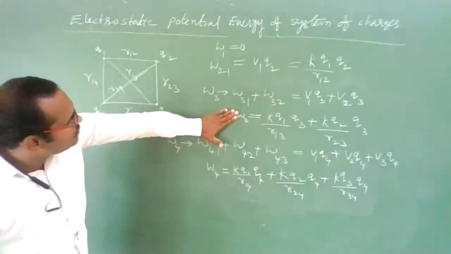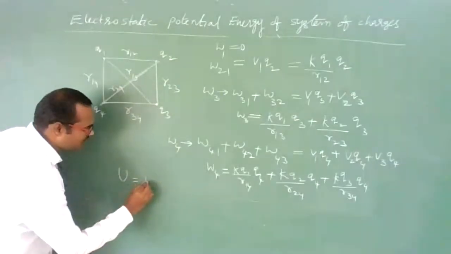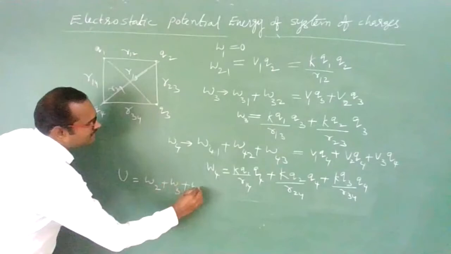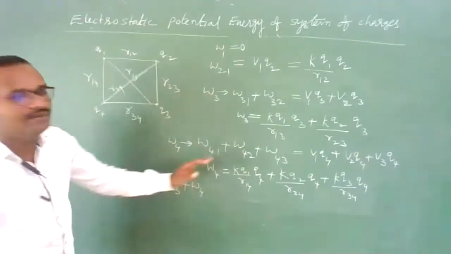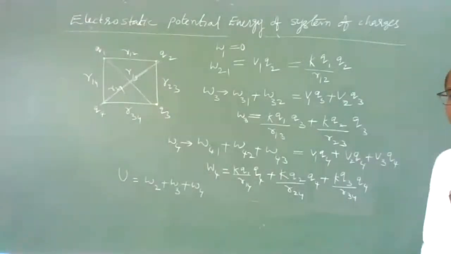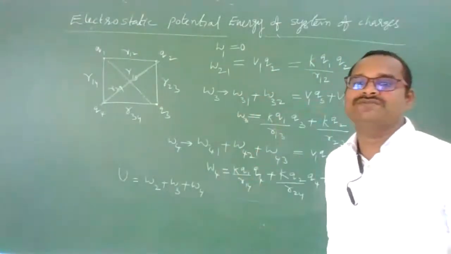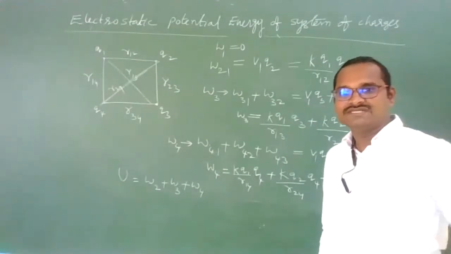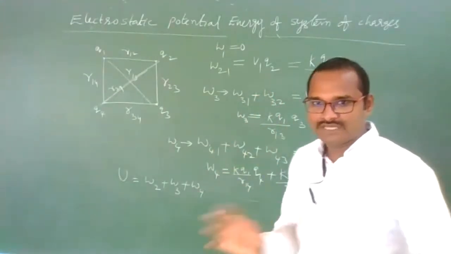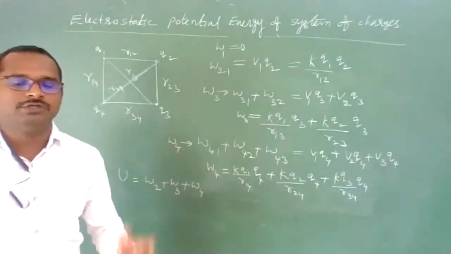Now this work done, this work done, this work done, all add. Total potential energy is equal to work done in bringing the second charge plus work done in bringing the third charge plus work done in bringing the fourth charge. This total, if you add, you will get the total electrostatic potential energy. Finished. If a fifth charge is there, against the remaining four charges you need to perform work. Sixth charge, against the remaining five charges we need to perform work. This is how we need to calculate electrostatic potential energy.